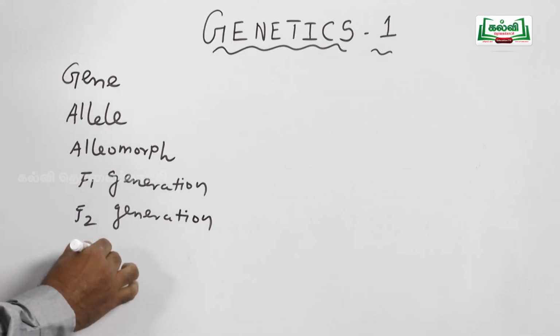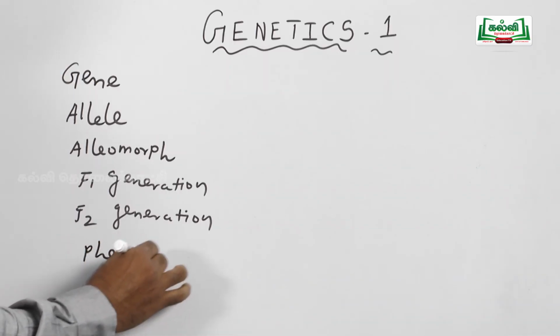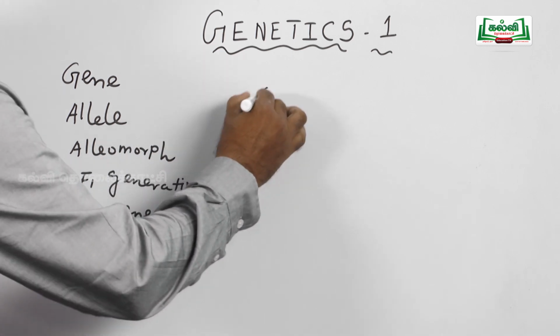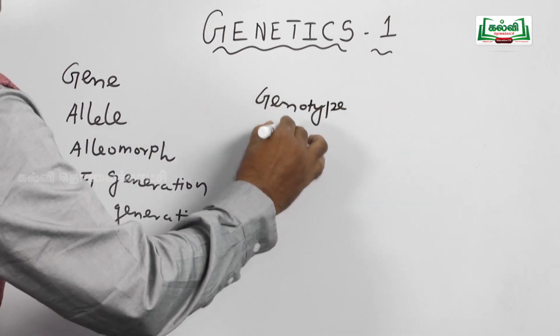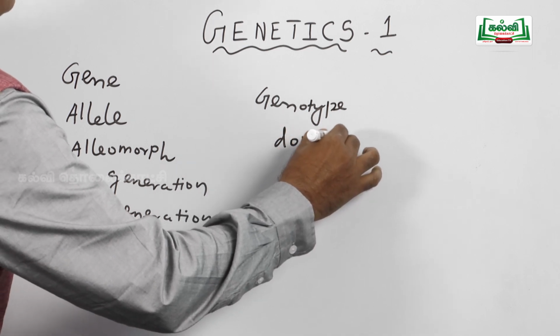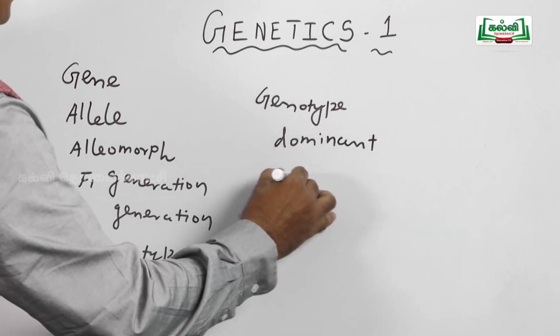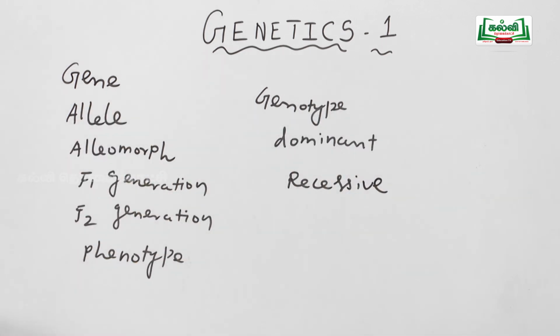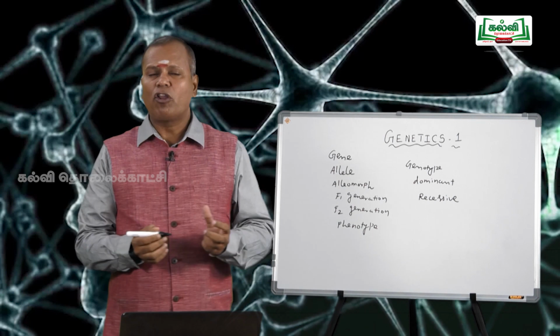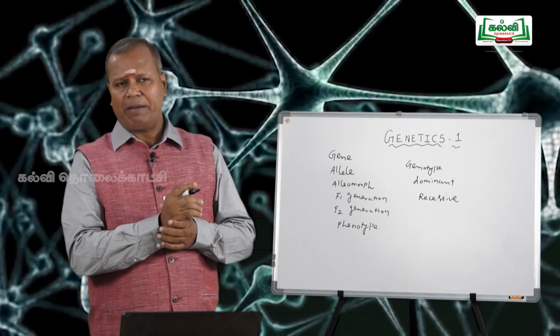Then phenotype, then genotype, then dominant character, then recessive character. These terminologies are very important for your NEET examination.